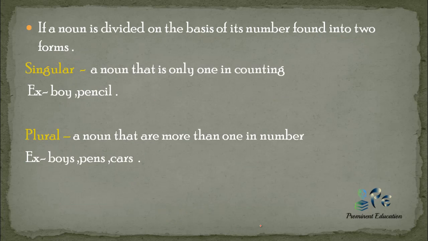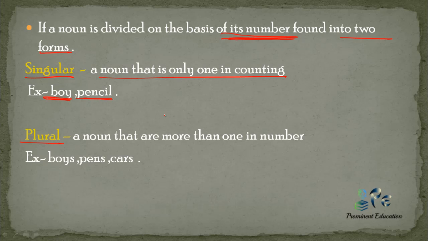Now, if a noun is further categorized according to its number, it falls into two forms. The first one is singular, the second one is plural. A noun that is only one in counting is called a singular noun, like boy and pencil. Generally, a noun is born singular.